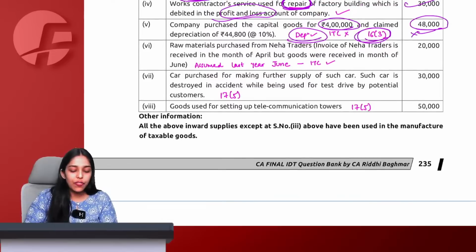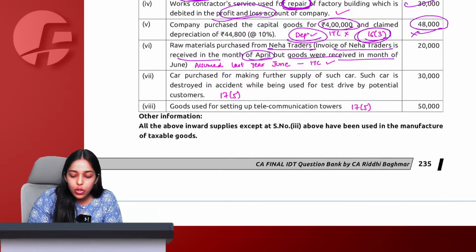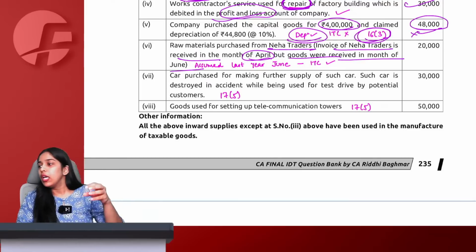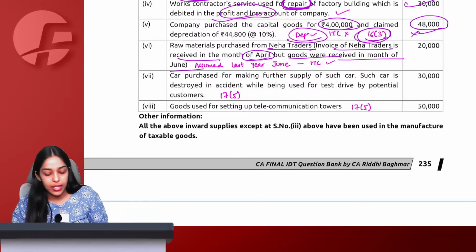Got it, ma'am. After that, raw materials purchased from Neha Traders. Invoice of Neha Traders is received in the month of April, but goods were received in the month of June. This we can call as a pure drafting issue with ICAI.